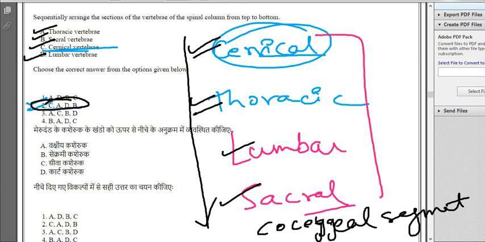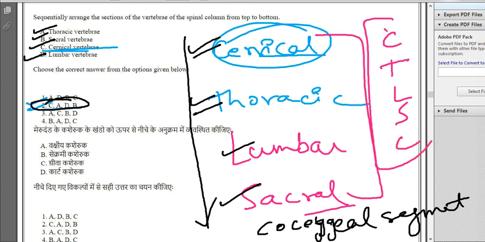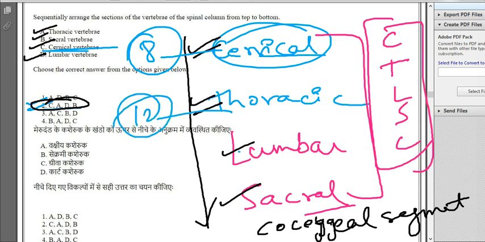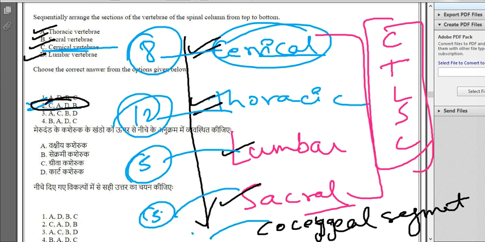And you can remember the mnemonic as well, CTLSC. The cervical has 8 nerves, the thoracic has 12, the lumbar has 5, the sacral also has 5, and then the last segment has 1. Right? So option number 2 is the correct answer over here. Let's move ahead to the next question.